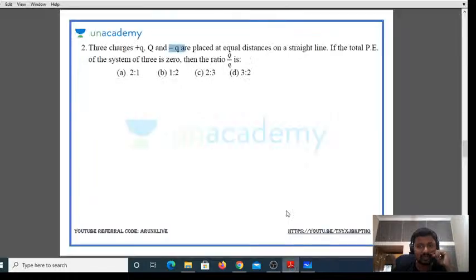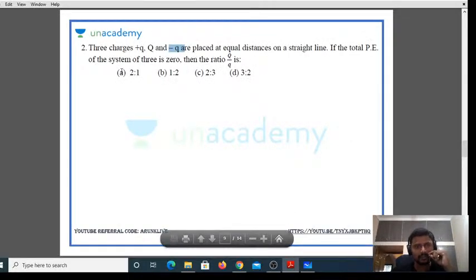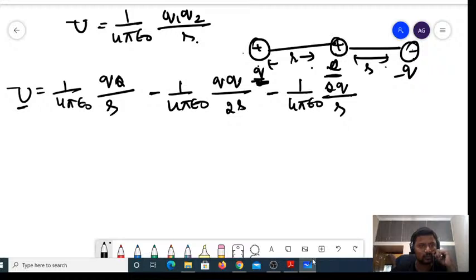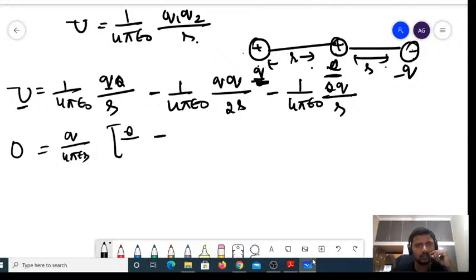But what is given in the question? The total potential energy of the system, that is the U value, is 0. If it is 0, I can take out 1 by 4 pi epsilon naught common, and even small q also common. So q by 4 pi epsilon naught r, if I take common, what are you left with? Here it is capital Q divided by 2, here it is minus q.